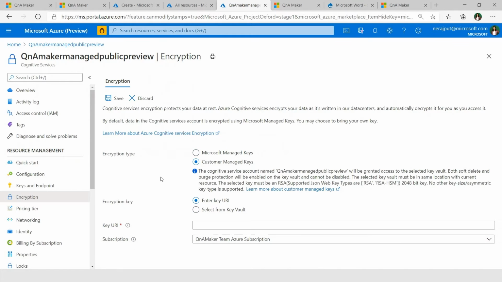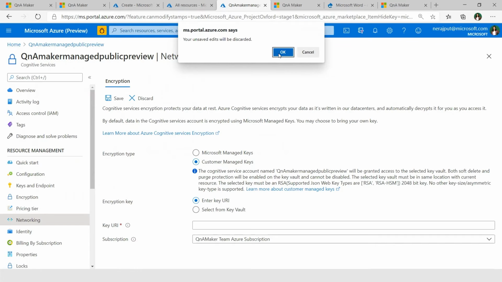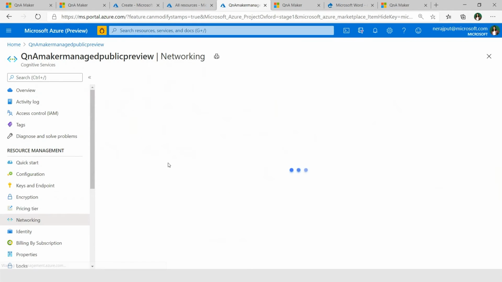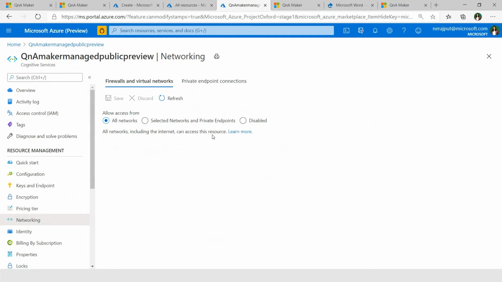This provides end-to-end encryption of the user's data, and the question and answers are also encrypted when they are stored in Azure Search. If I go to networking, you can also provide private endpoint support, if people need their own private endpoints between the QnA Maker resource and Azure Search. That is also supported through this portal.